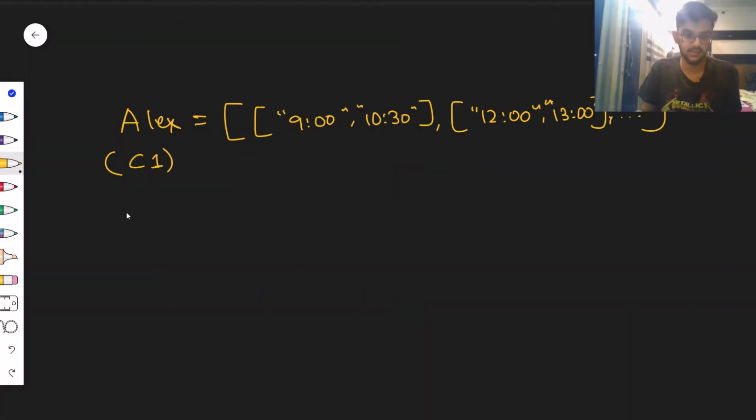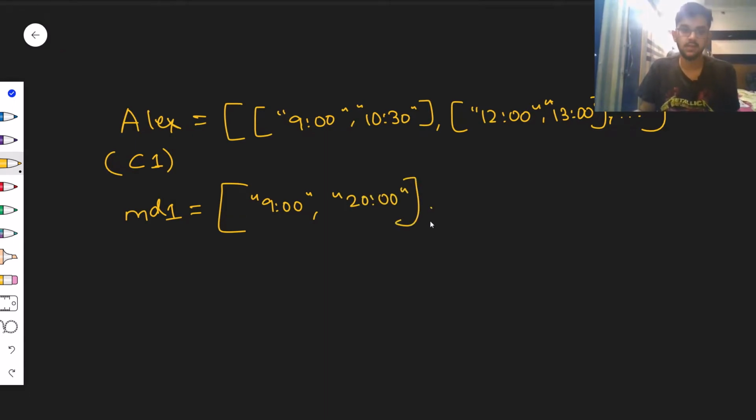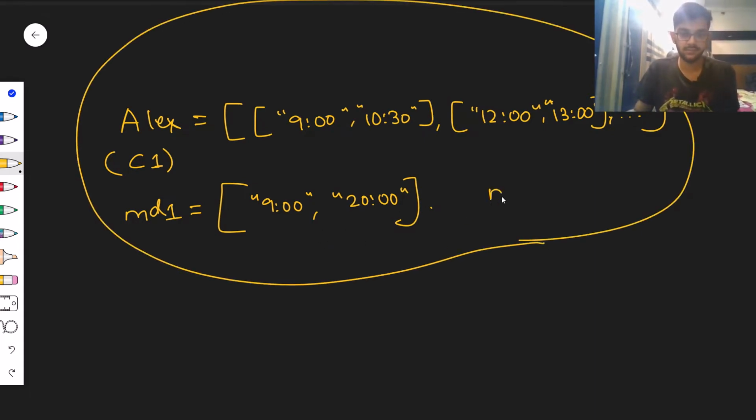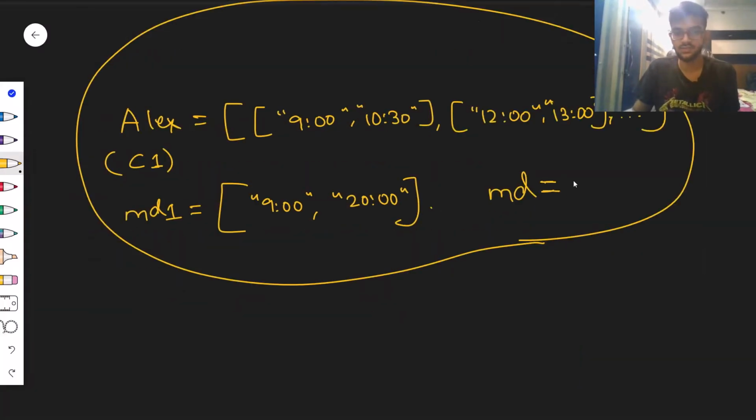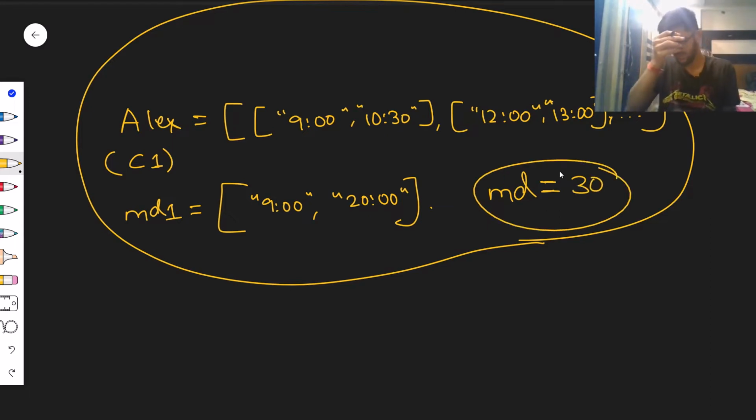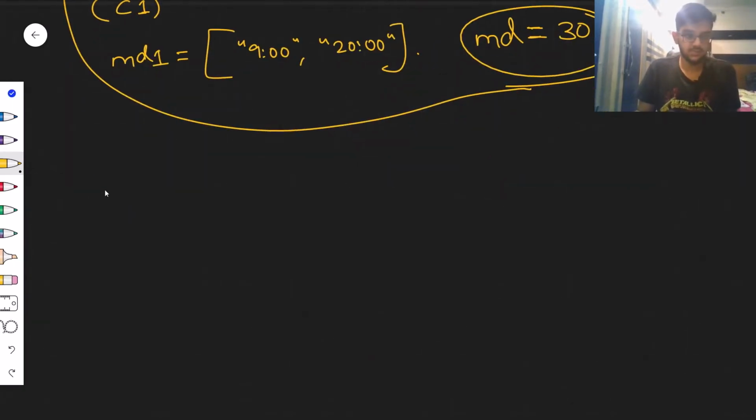Alex's start and end time can be thought of as meeting duration 1, MD1. It will be a simple list consisting of two elements, from 9 till 20. 20 is basically 8 p.m. If you have watched the previous video, you have already figured out what I'm talking about. Now that we are done with this, this is the kind of input we will be given. And we will also be given MD, the meeting duration of at least 30 minutes. So it will be basically 30 itself, and nothing else.